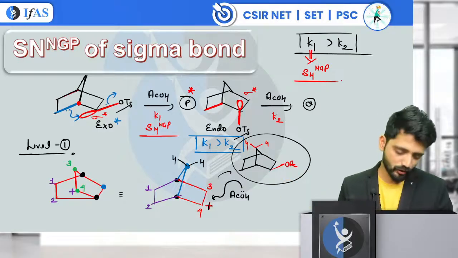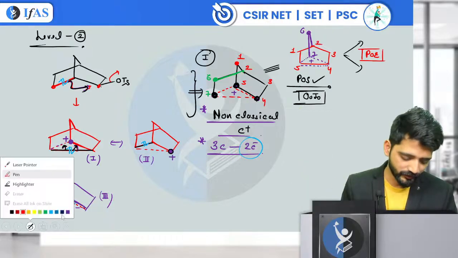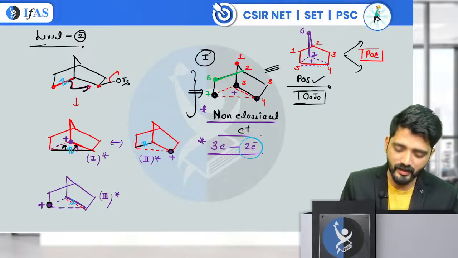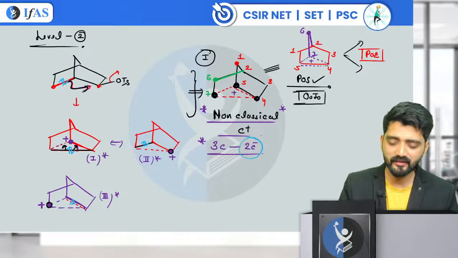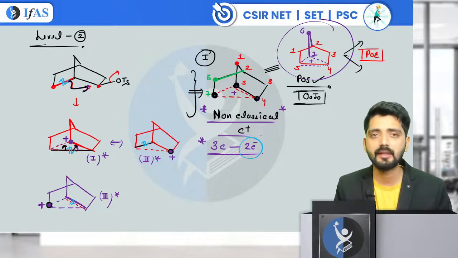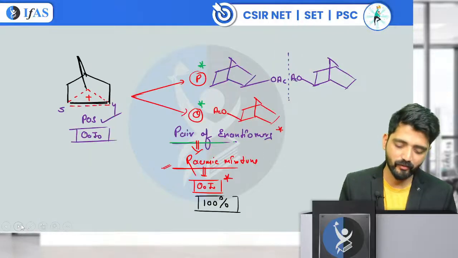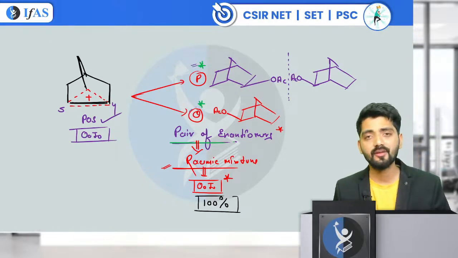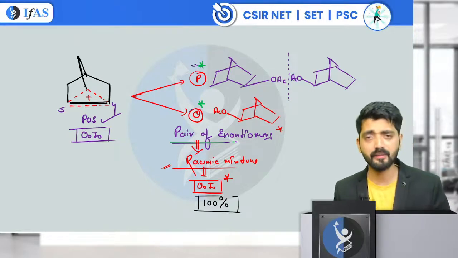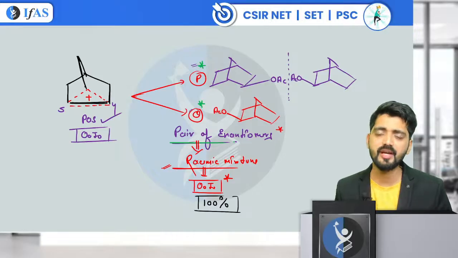So we have discussed this topic in yesterday's lecture. I have also talked about this intermediate and how it is formed. Yes, we have three forms of this intermediate. When I draw this into a single form, what we get is the non-classical carbocation. When I rearrange, it looks like this, and of course this has a plane of symmetry, so it is going to be optically inactive, and the products are going to look like this. We have already seen these topics. If you are new to this video and watching for the first time, I strongly recommend you watch the previous lectures also. There is a lot to learn and a lot of things which I have discussed.